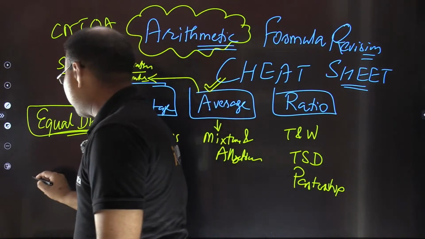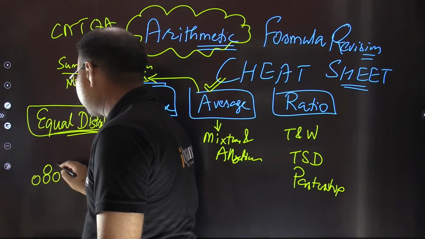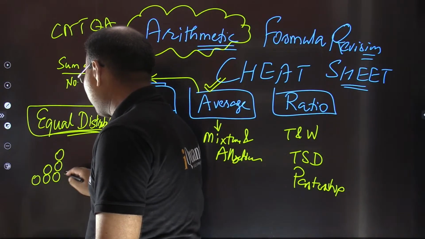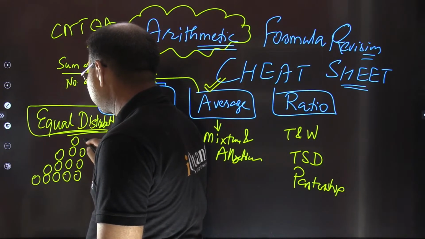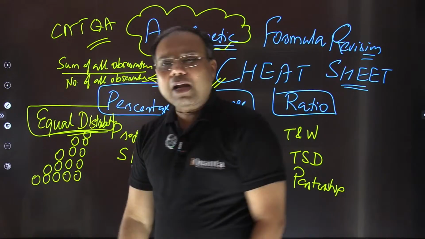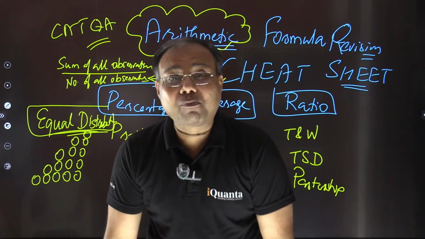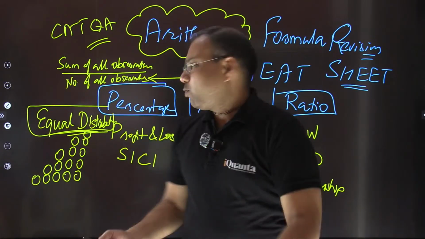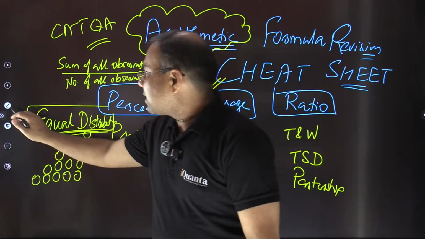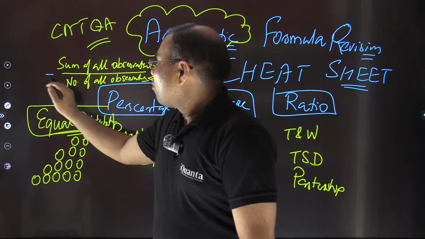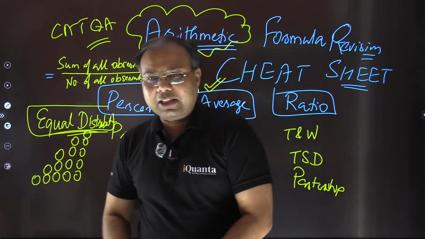So they are having different numbers of balls. The first one has 1 ball, the second has 2 balls, the third has 3, the fourth has 4, the fifth has 5 balls. We need to calculate the average number of balls each one is having. So what does it mean? Using this basic formula, we can add all these numbers of balls. By the way, what is the total number of balls here with all the 5 kids? Please count fast and tell me.